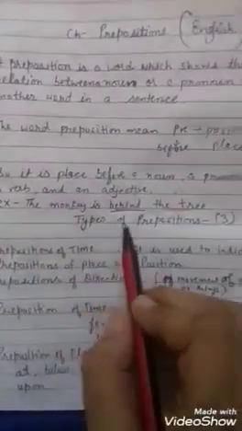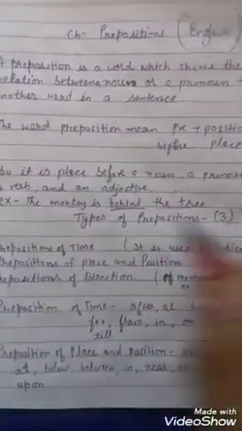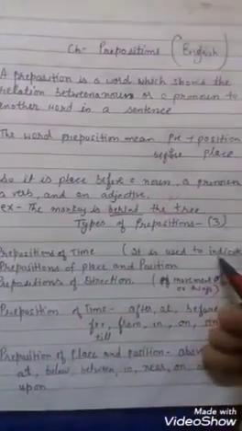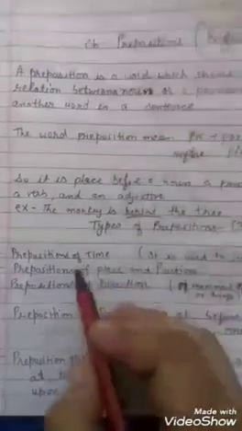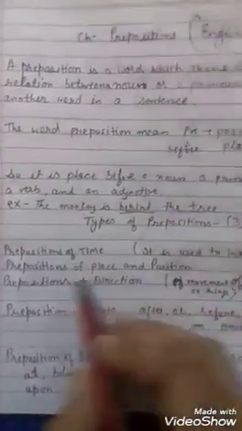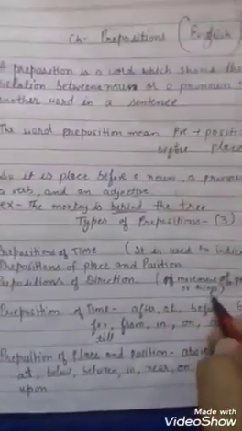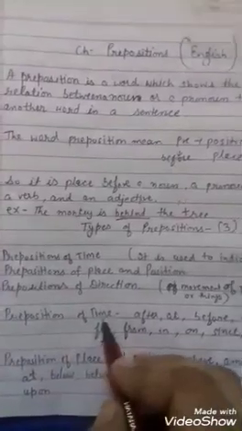Now, we will learn the types of prepositions. There are three types of prepositions. First is preposition of time, and it is used to indicate time. Next is preposition of place or position. It is used for the place or position. Then preposition of direction, to show the movement of a person and things. So first of all we will see the preposition of time.